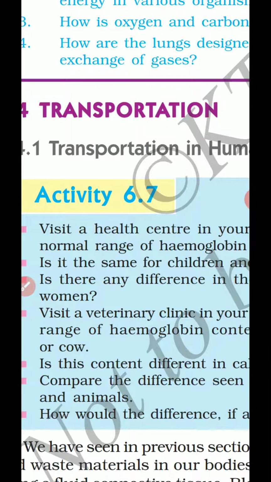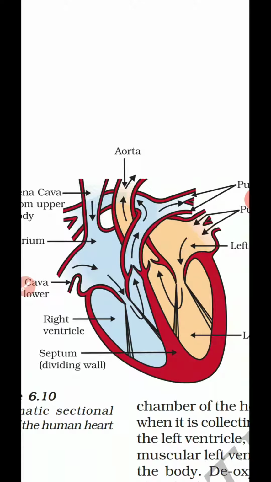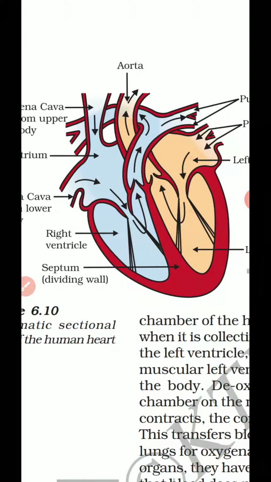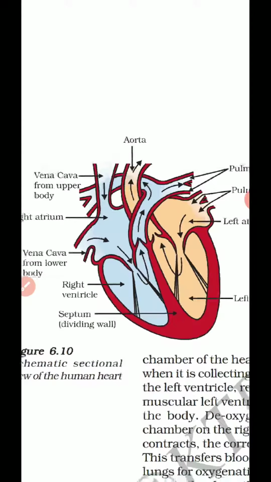Clear? So let us learn the activity performed by our heart, how the circulation of blood is controlled by our human heart. As I said, the heart is a pumping organ which specifies the direction of the blood to give the oxygen and take the carbon dioxide. In the grocery shop, it is to give the items and take the amount from the home. So now let us study the circulation in the human heart.